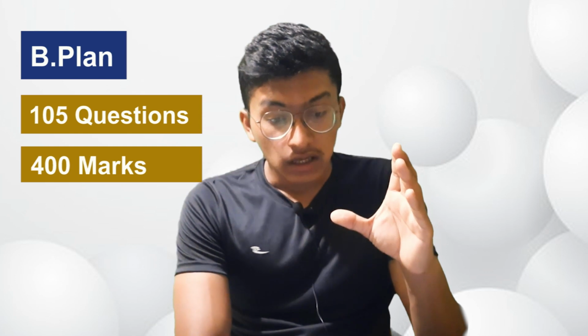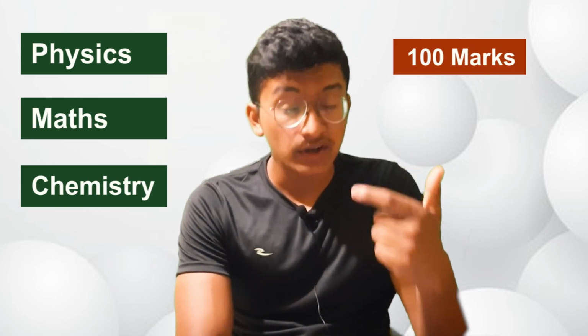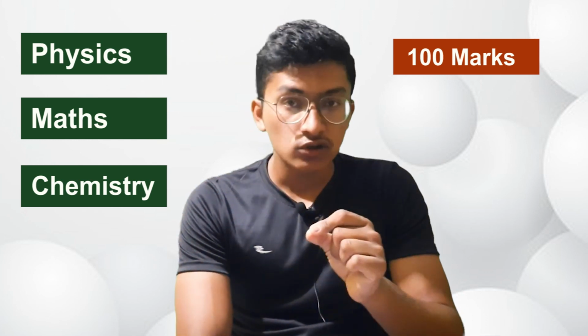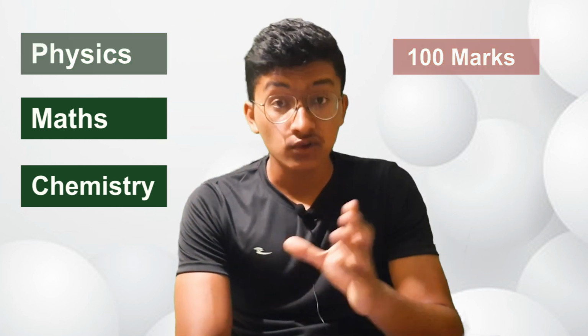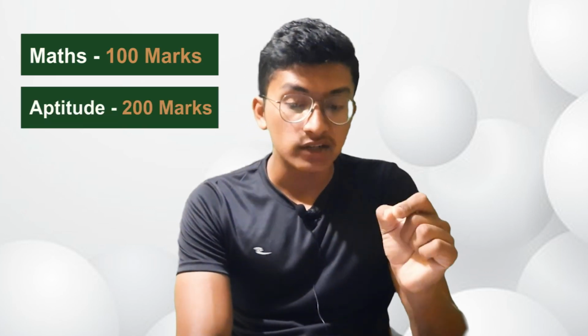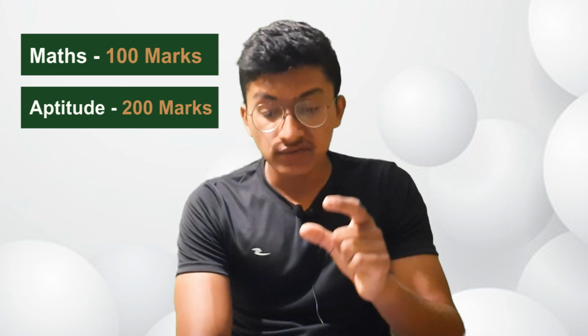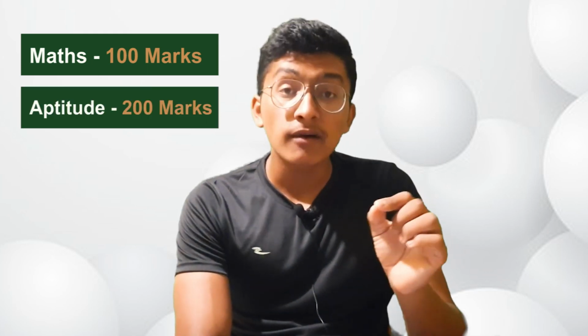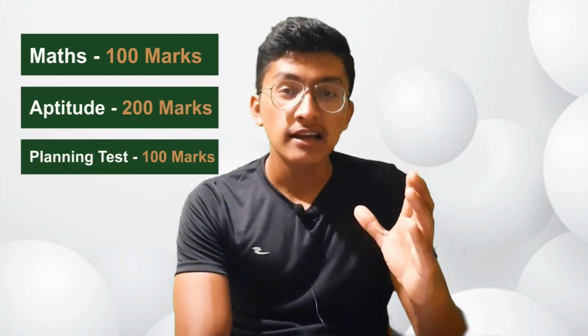Now talking about the subject-wise distribution in BTech, physics, chemistry and maths all have a weightage of 100 marks each. Talking about Bachelor of Architecture, for maths you will have 100, for aptitude you will have 200, and for drawing you will have 100. Talking about Bachelor of Planning, you will have 100 marks for maths, 200 marks for aptitude and 100 marks for the planning test. So this is all for the marking scheme for different courses in JEE Main, for BTech, B Architecture and B Planning courses.